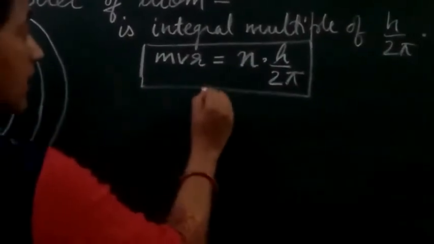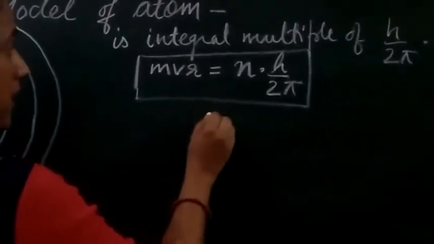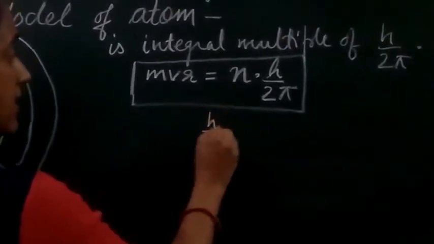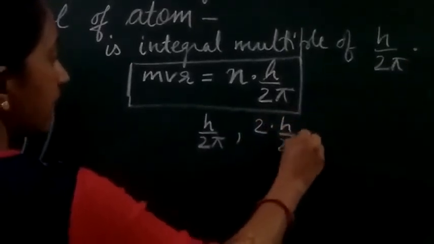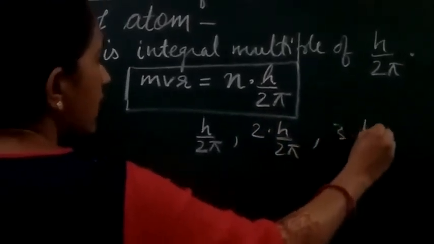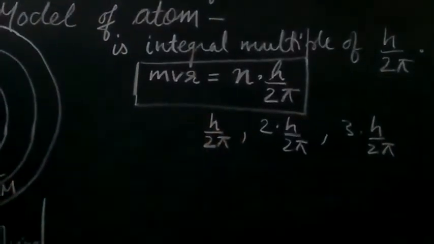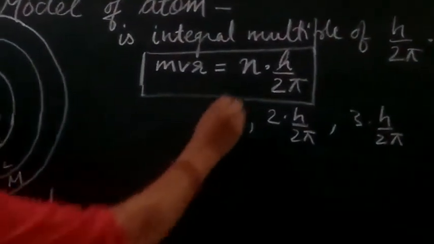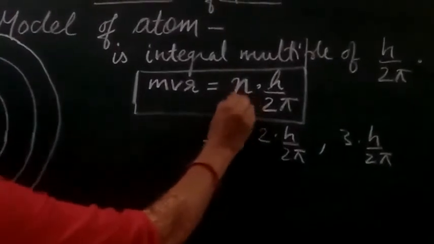That means the angular momentum of the electron in the first shell is h upon 2 pi, in the second shell 2h upon 2 pi, and in the same way onward. It is a complete number, an integral multiple. This number will not be a decimal or a fractional part.